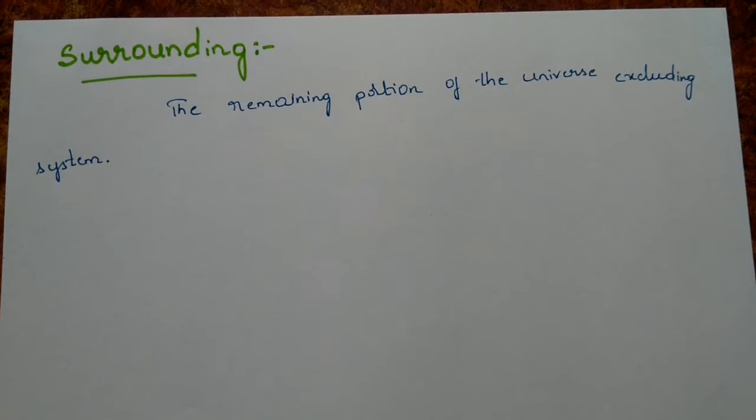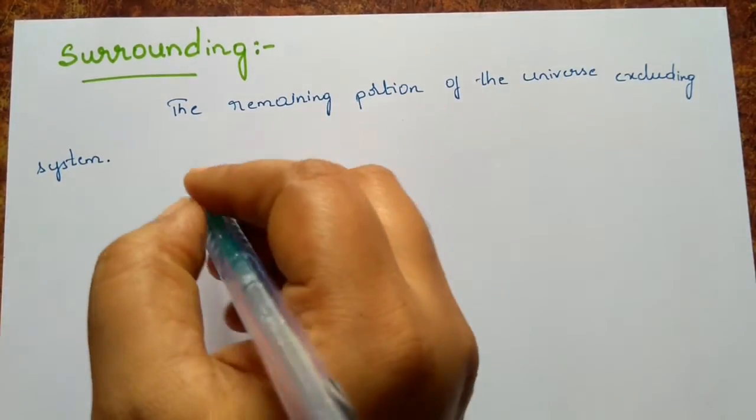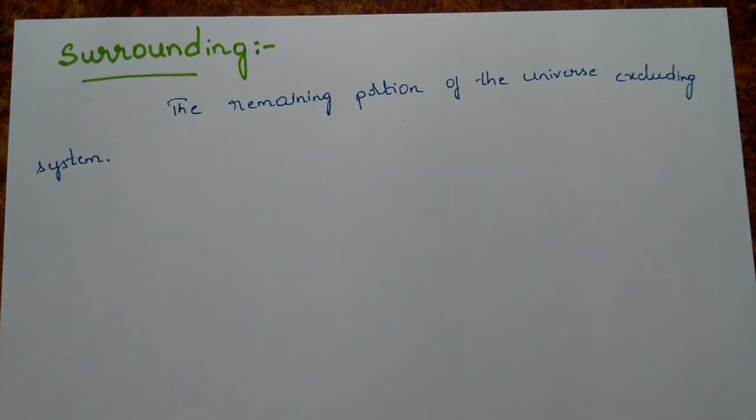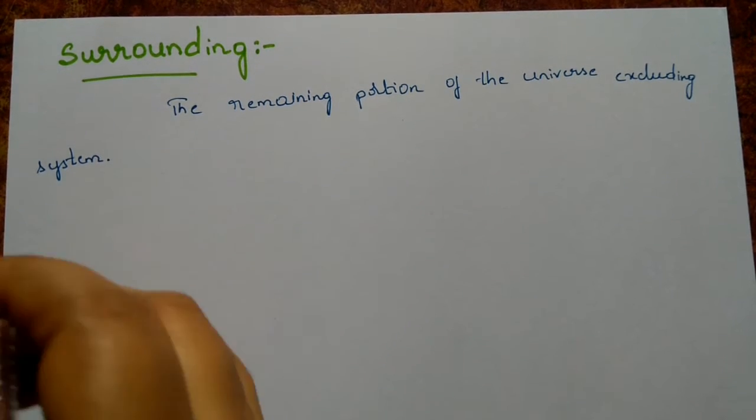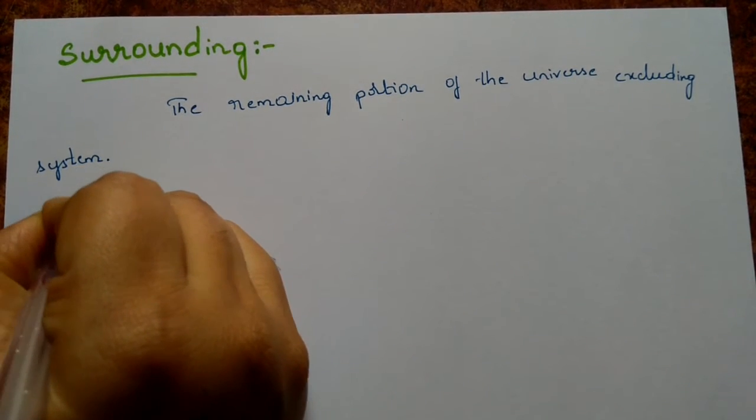Clear? So we can write one more generalization. I hope we have written it already: universe is equal to system plus surrounding. One more thing we'll be coming across is called boundary. So we'll write down that one, boundary.